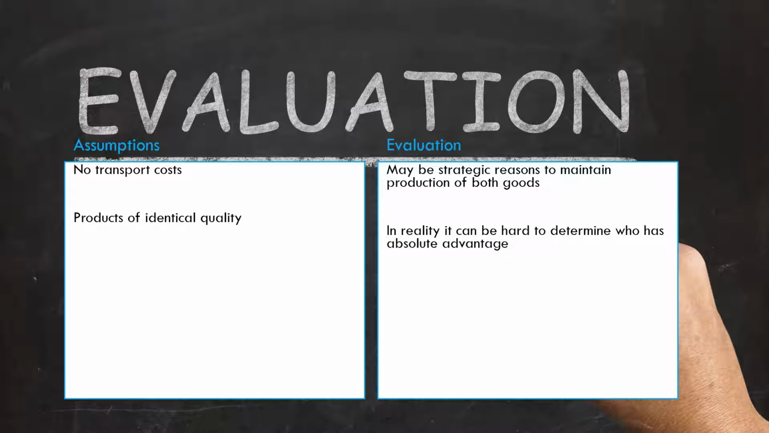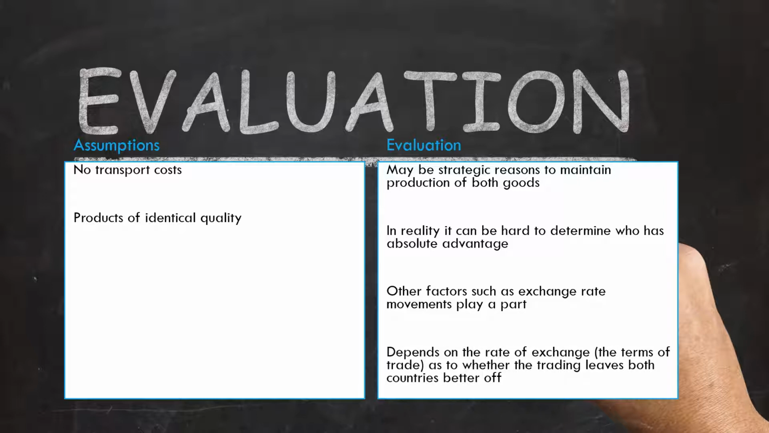Sometimes it can be hard. We have a very simple example, but it can be hard here to determine who has absolute advantage. Other factors such as exchange rates may play a part. And finally, it depends on the rate of exchange. We've seen that, yes, we can specialize in trade, but it depends on the rate at which that trade takes place as to whether or not the country can be better off.